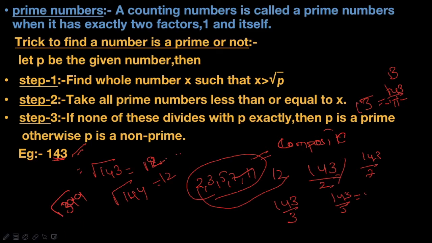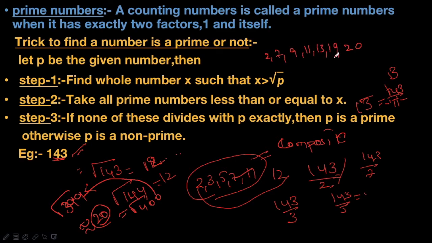Now we take the root of 399, which is approximately, whose nearby whole number is 20, right? The square of 20 is 400, which is nearby to the value of root 399. So we take 20 as the nearby whole number. Now we will take the prime numbers less than 20. So 2, 3, 5, 7, 11, 13, 17, 19.